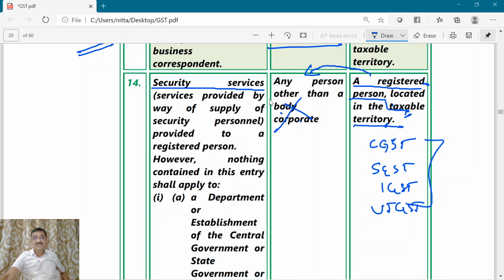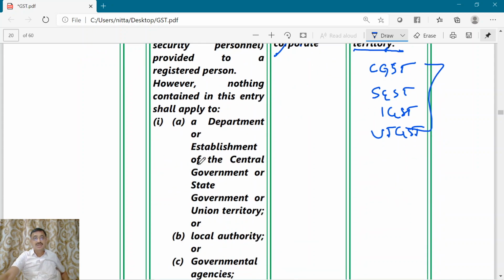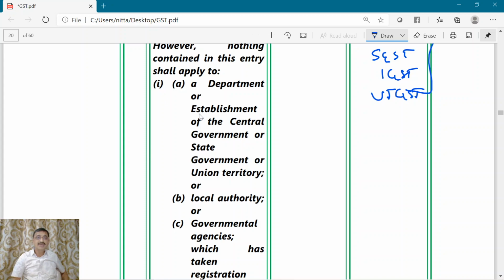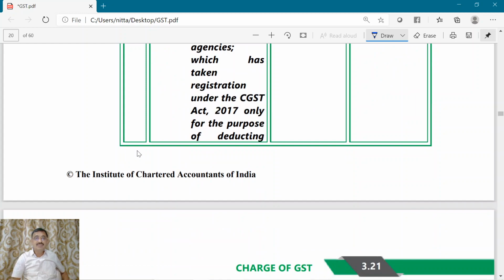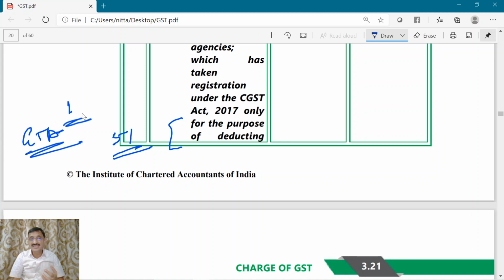However, if security personnel are provided to a department or establishment of central government, state government, union territory, local authority, or government agency, which has taken registration only for the purpose of deducting TDS under section 51. This similar point we have learnt in goods transport agency also, in point number 1 of this notification.